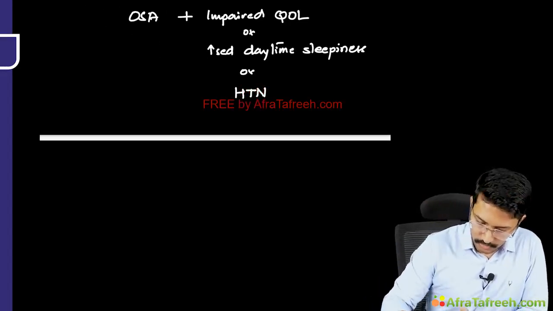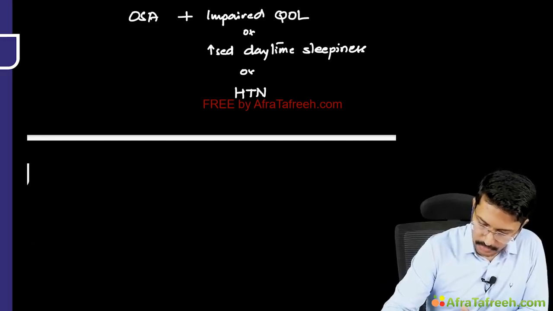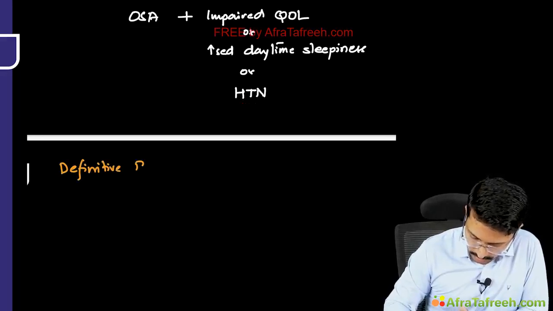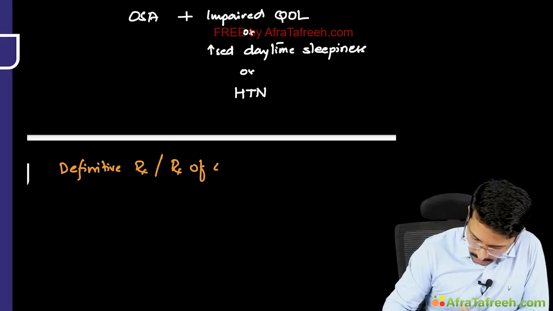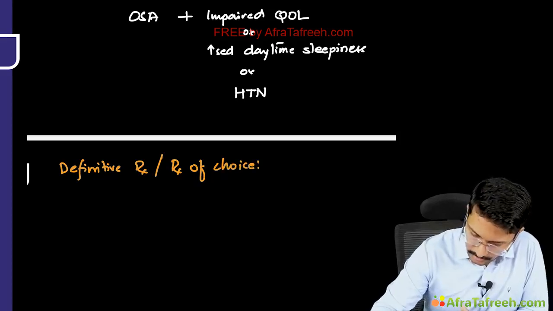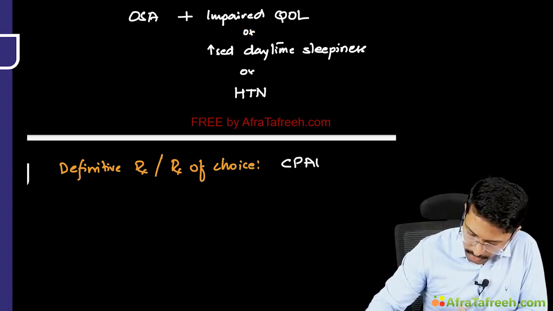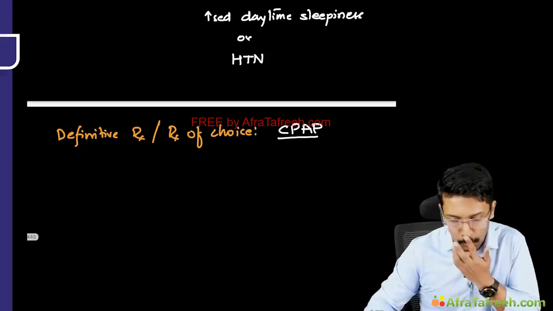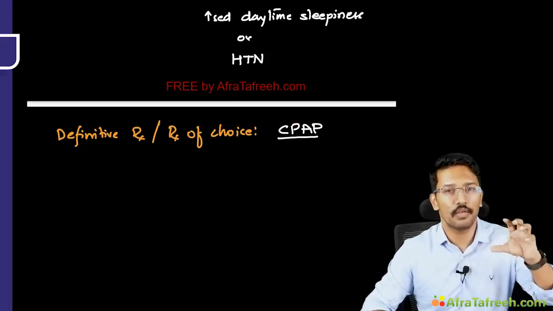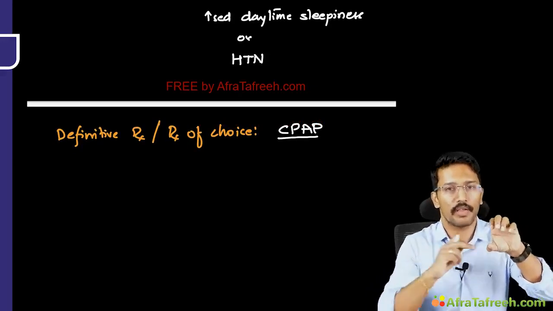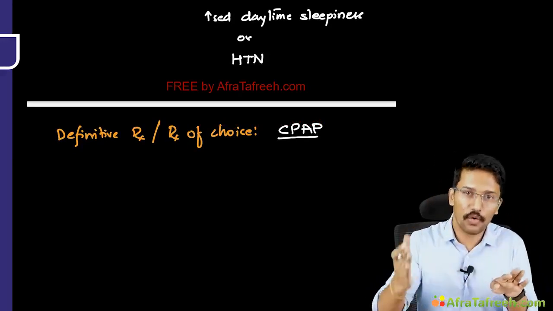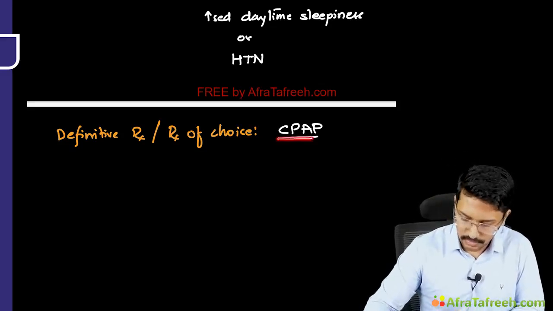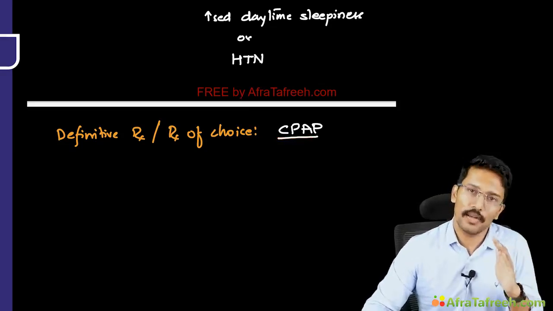Okay. Now the question is, what is the definitive treatment? If you're asking me what is the definitive treatment, I think we are all familiar. The definitive treatment, or the treatment of choice is continuous positive airway pressure, or CPAP. That is the treatment of choice. So basically what we're trying to do here is we're trying to achieve the airway patency. We're trying to reduce the obstructive episodes by maintaining the positive pressure in the airway throughout the respiratory cycle during inspiration as well as expiration. All the guidelines are very clear that we should prefer CPAP over BiPAP.